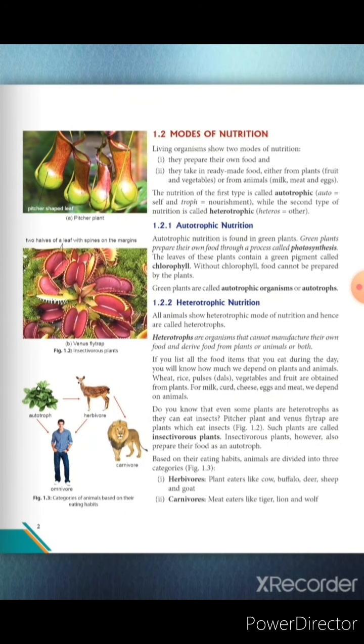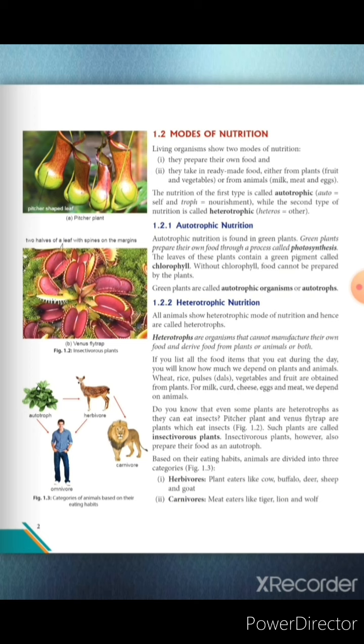Next come to modes of nutrition. Modes of nutrition means the ways in which we take food or take nutrition. Living organisms show 2 modes of nutrition. First is they prepare their own food. Second is that they take their food from other plants or animals. The nutrition of the first type, in which they prepare their own food, is known as autotrophic nutrition, and the type of nutrition in which they take their food from other plants or other animals is known as